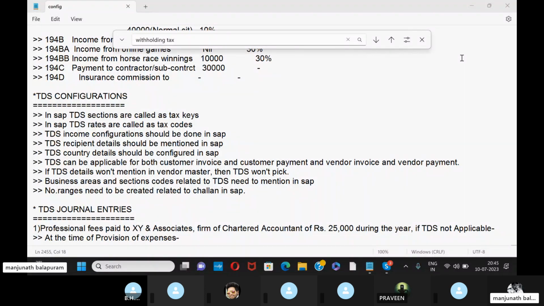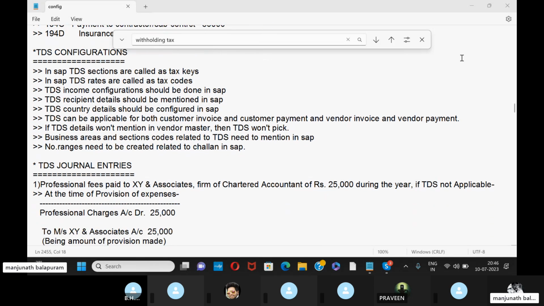Next, business areas and section codes related to TDS need to be mentioned in SAP. And number ranges: we need to create number ranges as usual. We create number ranges for GL accounts, assets and several other modules in SAP. Similarly, for TDS also we need to create a number range in FBN1.